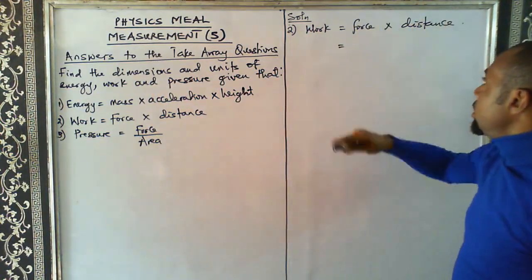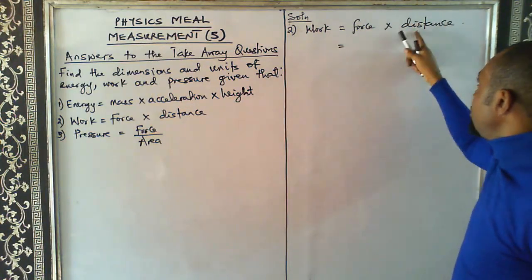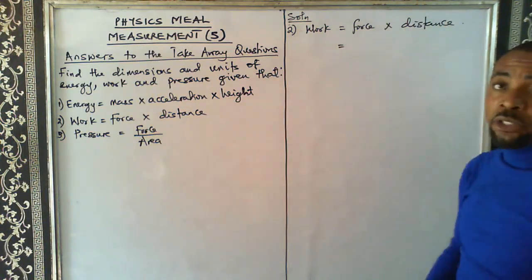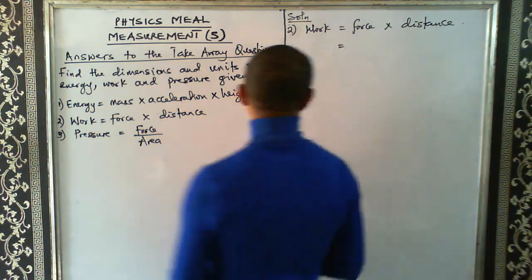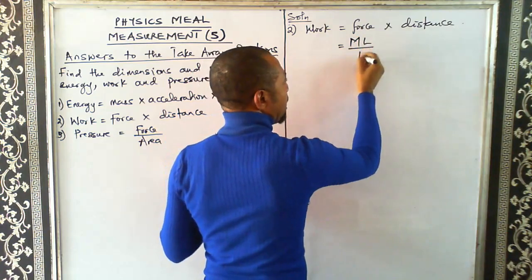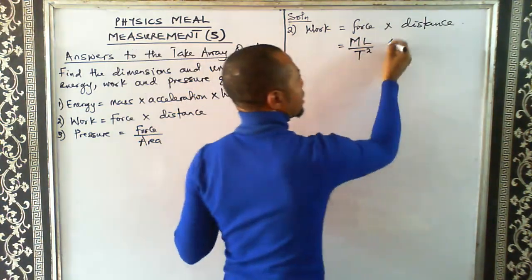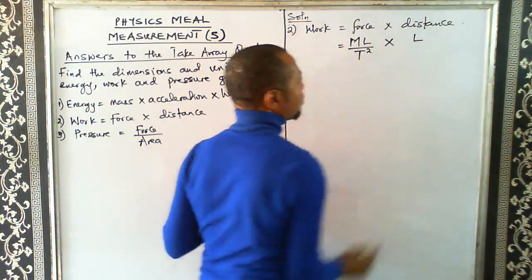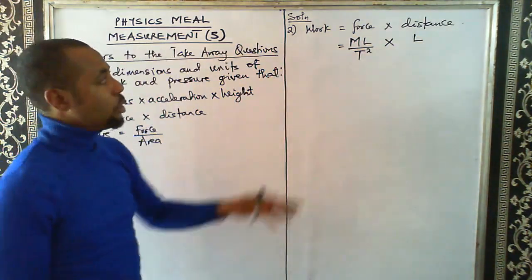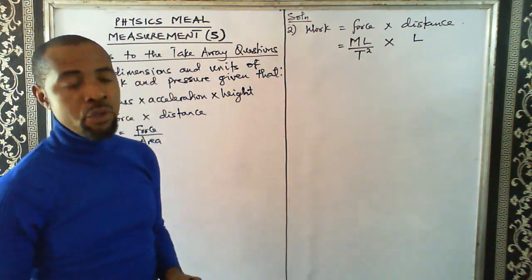So the dimension of force, we use it to replace force. We use the dimension of distance to replace distance. So what is the dimension of force again? Force is mass length per time squared. That's force. And distance is the same thing as length. So distance, we have this. Someone will be wondering, how did we arrive at this? If you have watched our previous videos, you will not have problem.